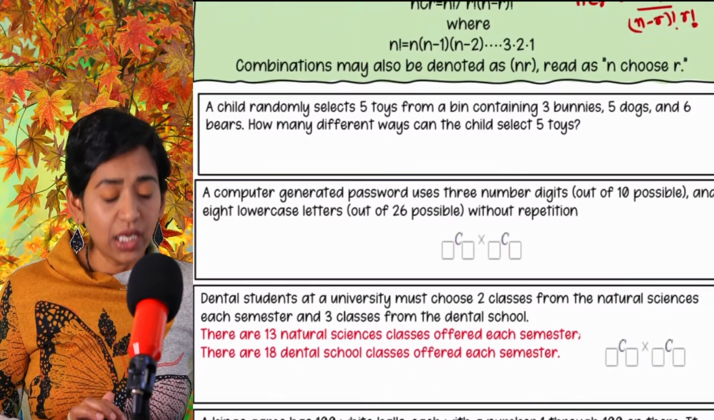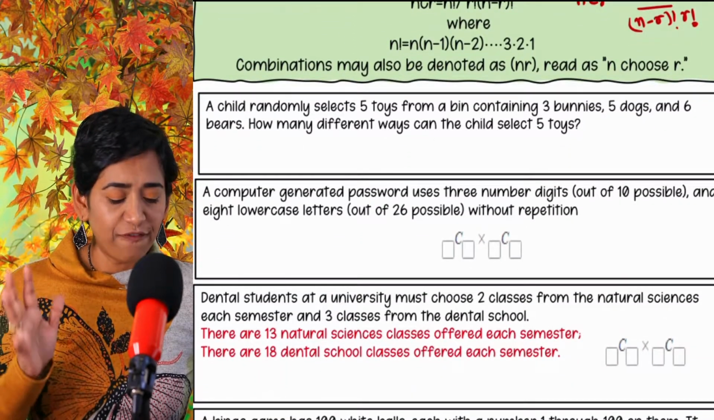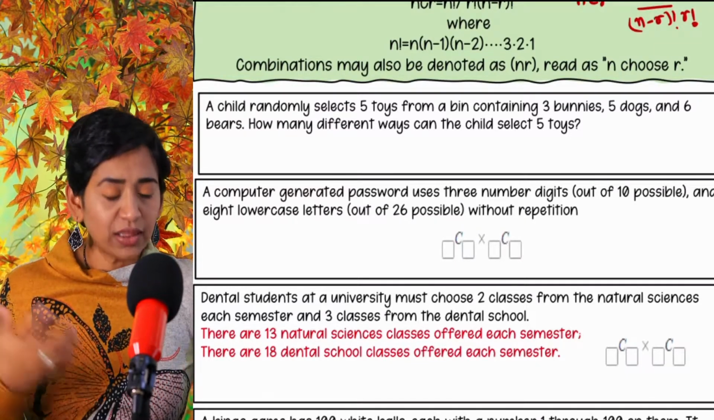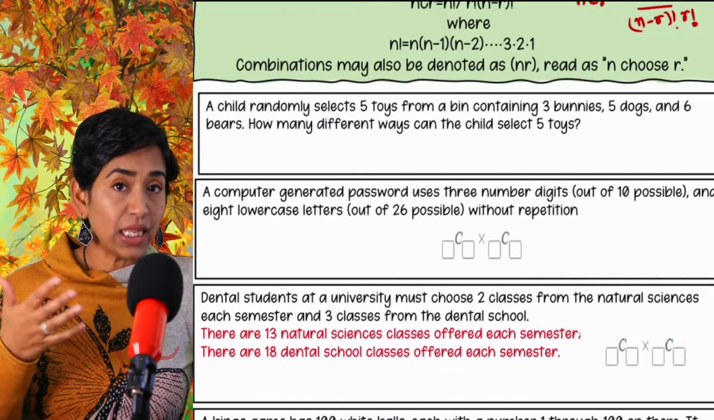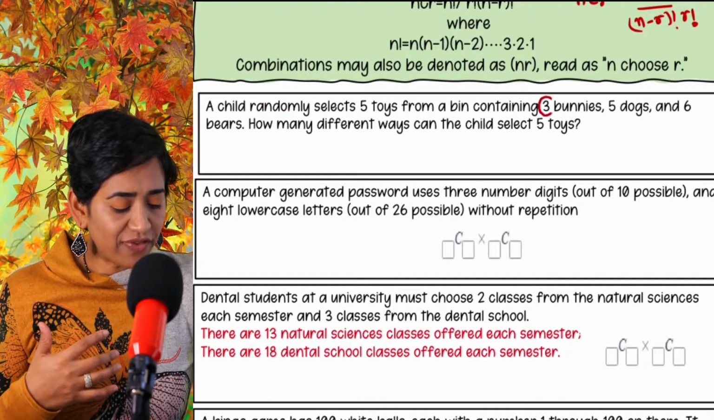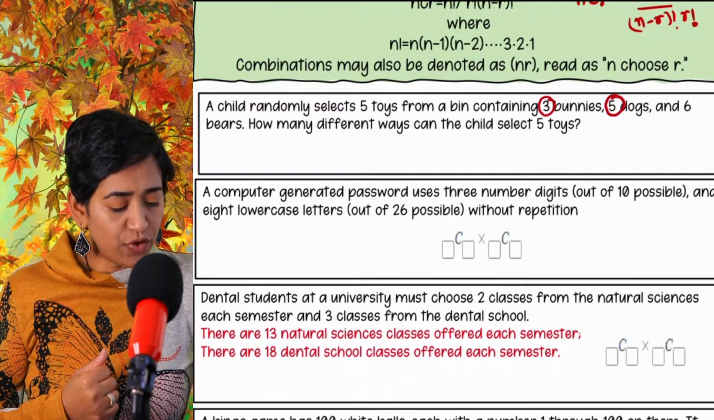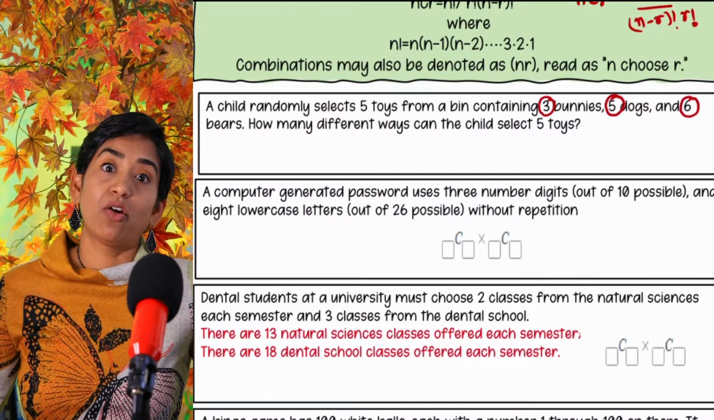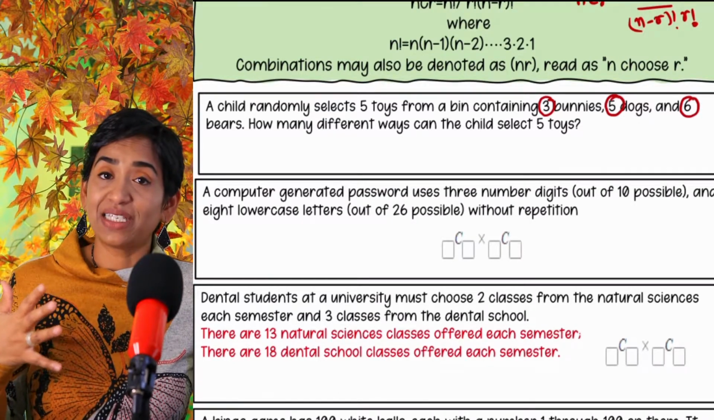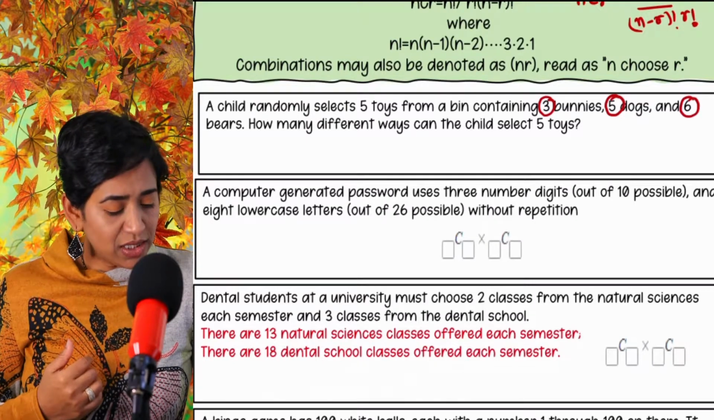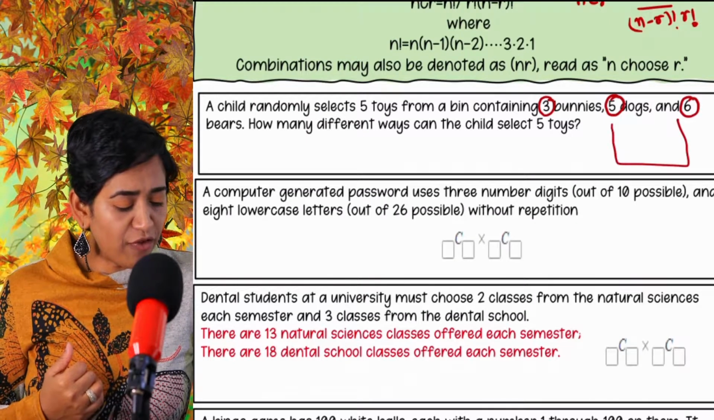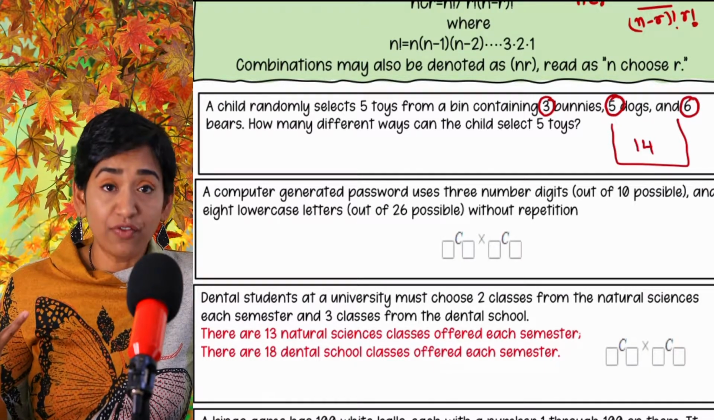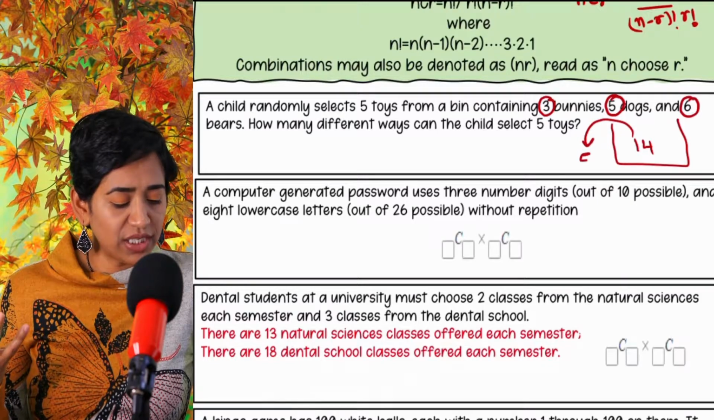All right, let's see. A child randomly selects 5 toys from a bin. So there's a whole big bin of toys, and the child randomly selects 5. And in that particular bin, you have 3 bunnies, 5 dogs, and 6 bears. So the first step is to see how many are in that bin first. So 3 plus 5 is 8. 8 plus 6 is 14. So in that big bin, I have 14 toys. And the child is picking 5 toys from the 14 toys.